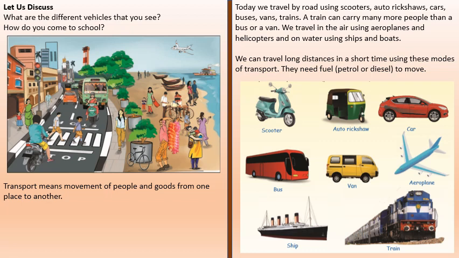They need fuel, petrol or diesel to move. So here are some examples of transport: scooter, auto rickshaw, car, bus, van, aeroplane, ship, train.